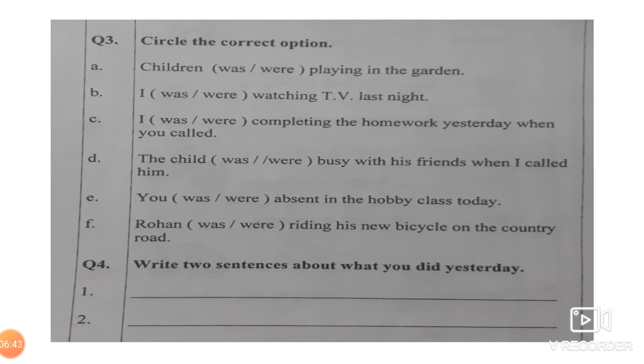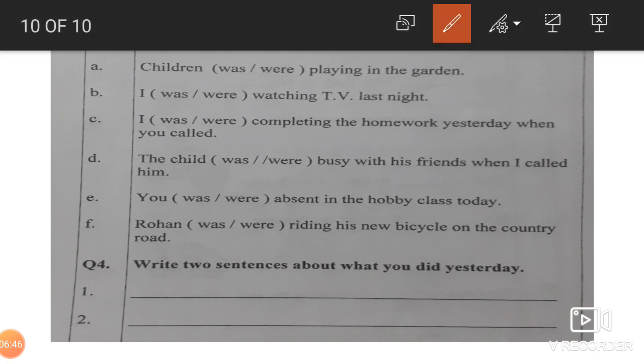Now, next, circle the correct option. Was and were, children. Children means many. So, children were playing in the garden. I, with I always was, singular, watching TV last night. Again, I was completing the homework yesterday when you called. Okay. The child means one. The child was busy with his friends when I called him. You, with you always were, absent in the hobby class today. Rohan, one person, one noun, so Rohan was.